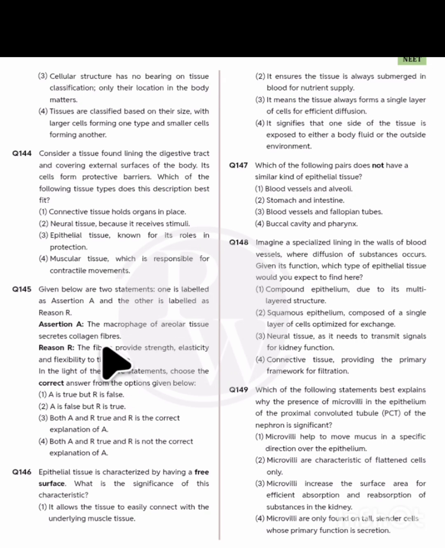Then question number 147. See, which of the following pairs does not have the same kind of epithelial tissue? Which does not have blood vessels and fallopian tubes? Option 3 is the correct statement.